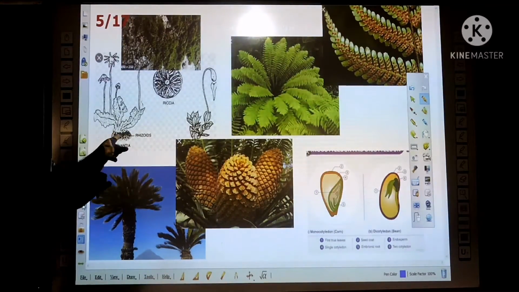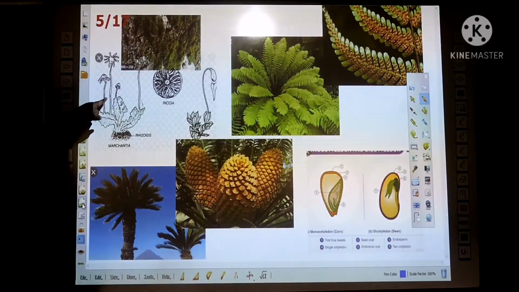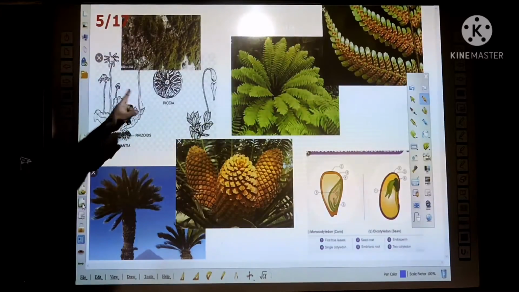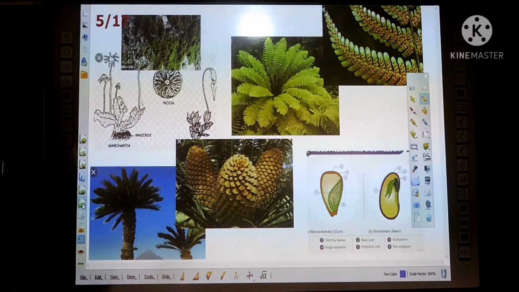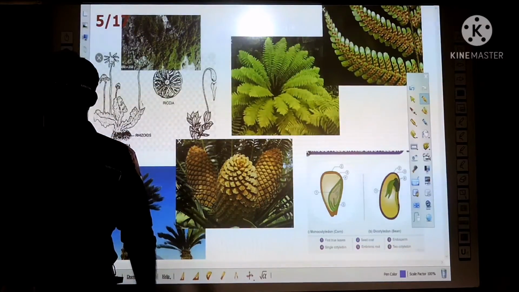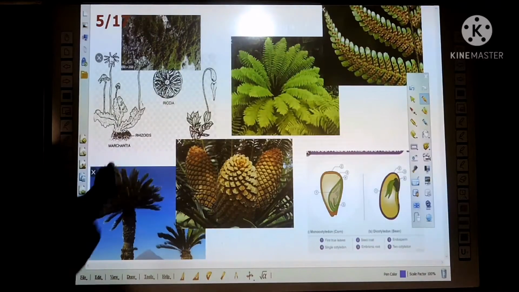They have root-like structures, but actually they are not roots. Stem and leaf-like structures, but they are not the true stem and true roots that we see in normal plants. So these root-like structures in these plants are called rhizoids.